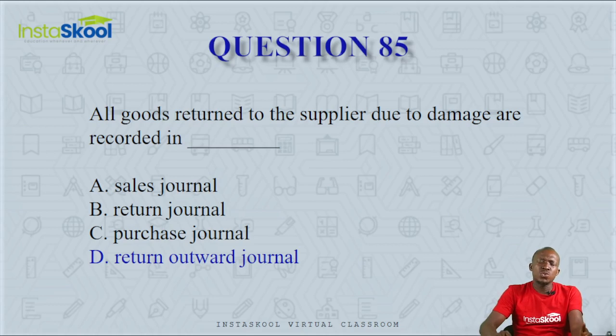You can't return goods when they are supplied with a wrong specification. So take for example, I ordered for Pepsi, but they delivered Coca-Cola. I can't return it. Or I ordered for Pepsi and they gave me Pepsi, but one of the bottles is leaking. Then I can return it. So you can return goods for different reasons. So the correct answer is option D, the return outward journal.